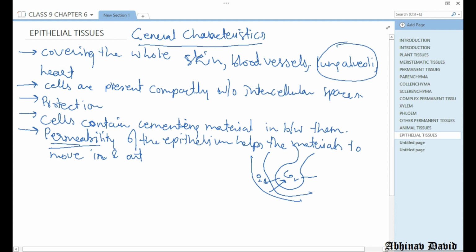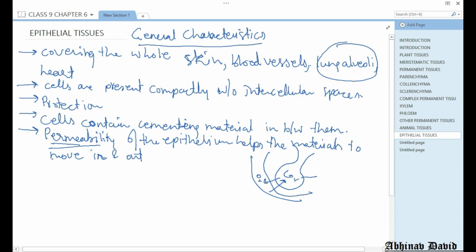Permeability of the epithelium helps the material to move in and out. If it is permeable, it allows substances to move in and out. If it is non-permeable like skin, it does not allow materials to move in and out.